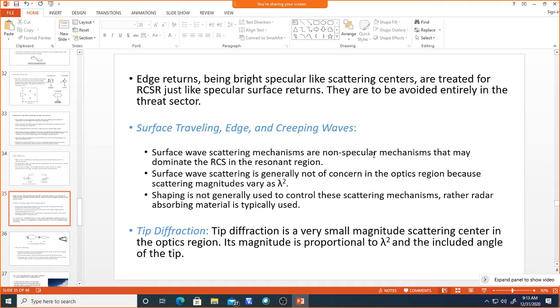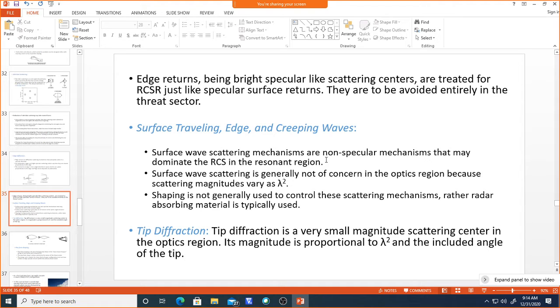That's why it is non-specular and not giving the maximum energy, but it will dominate the RCS in the resonant region. Wherever we have resonant frequency, this surface wave will be dominant and the corresponding impedance will vary a lot, so you need to take care of the surface impedance.